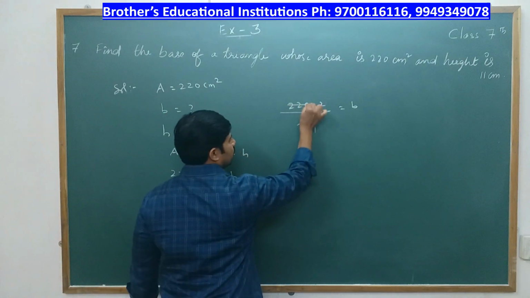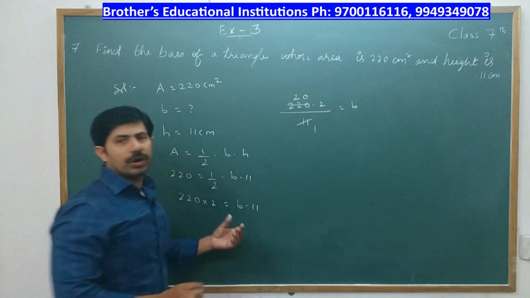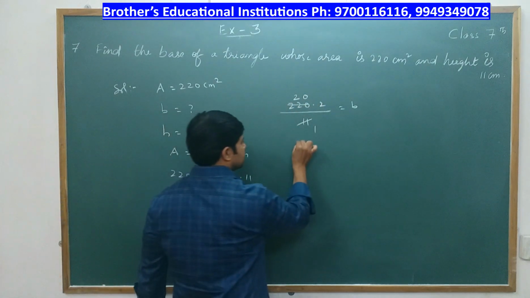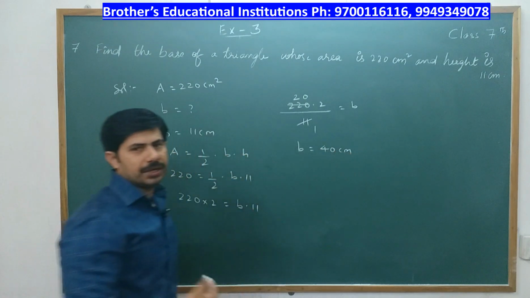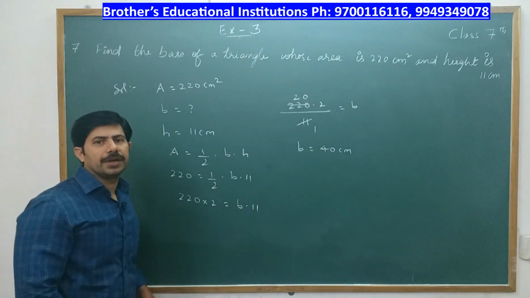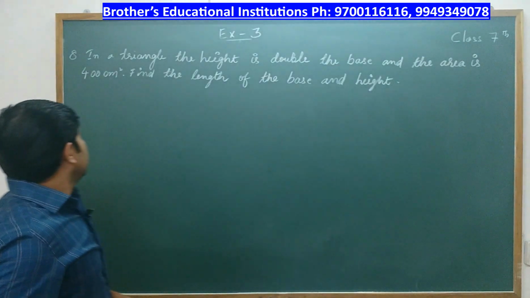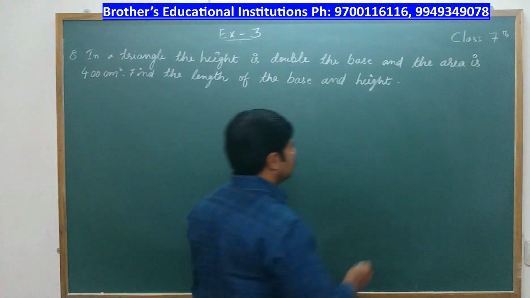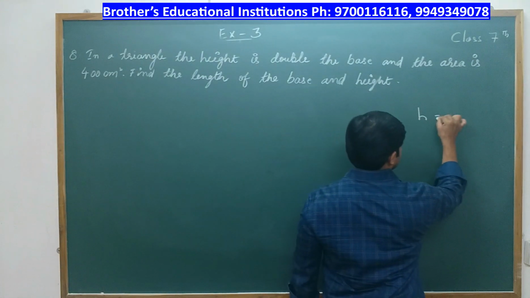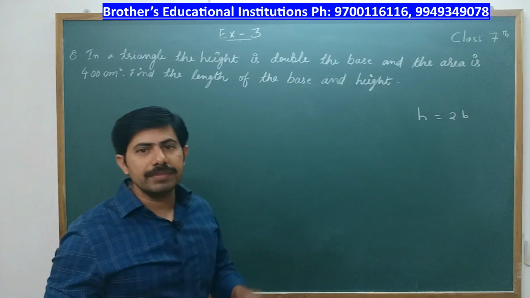So just we'll eliminate this using the 11 table. 11 ones are 11, 11 twos are 22, 11 zeros are 0. So we got 20. So what is base? Base is 20 into 2, it is 40 centimeters. Okay, so this is completed. Next problem. In a triangle, the height is double the base. Here the meaning of double the base is 2 times the base.